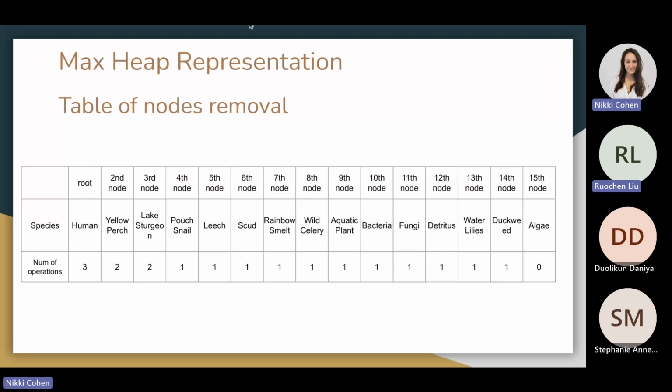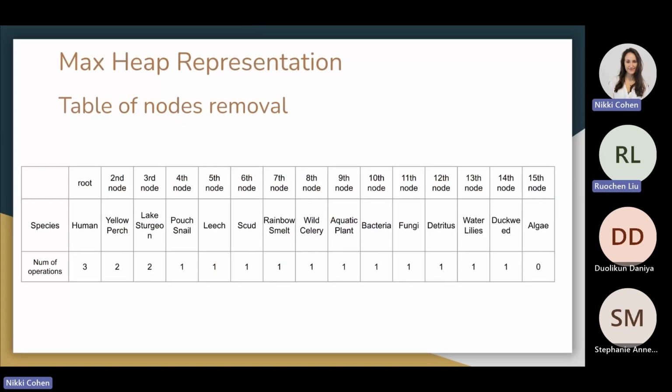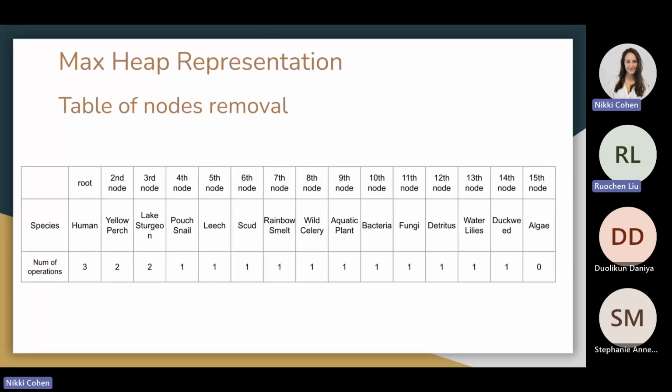This table summarizes the number of operations required for the max heap to get rebalanced when deleting each of the 16 nodes. We can take a closer look at it and figure out the root node will take more steps compared to its two children, and then the third level node will need less rebalance compared to the second level node. And it goes on and on.